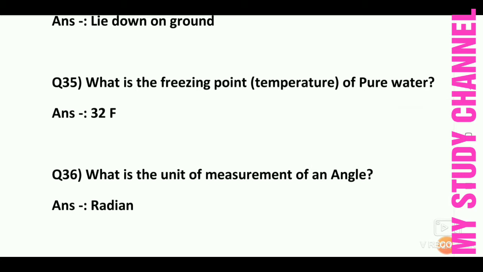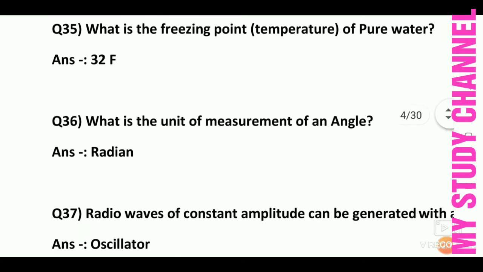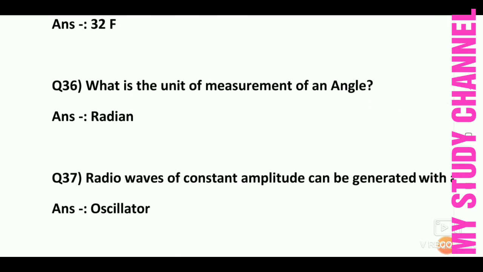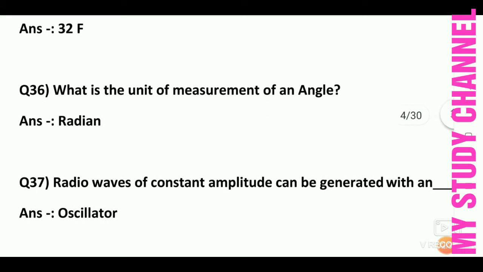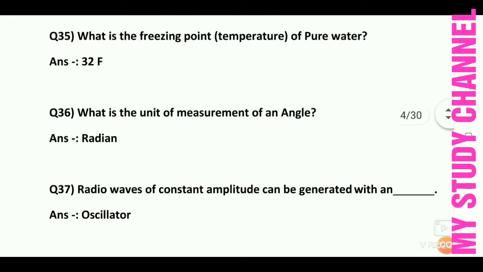Here the answer is radian. Next question: radio waves of constant amplitude can be generated with dash. Here the answer is oscillator.